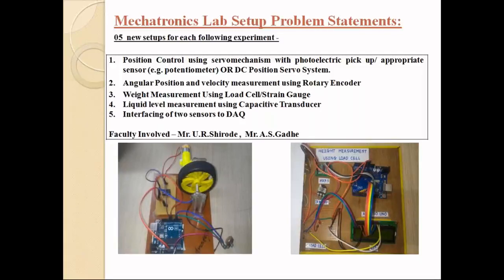The first one is position control using a servo mechanism with photoelectric pickup or using a sensor like a potentiometer. Here students can build their own servo mechanism. What servo mechanism means is that students learn how feedback can appear.